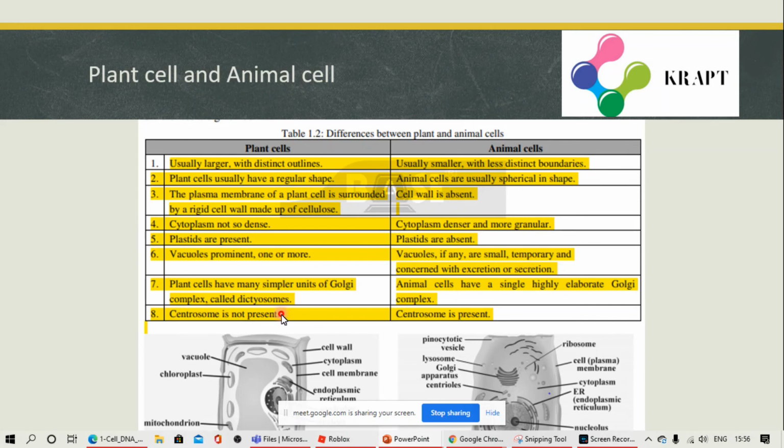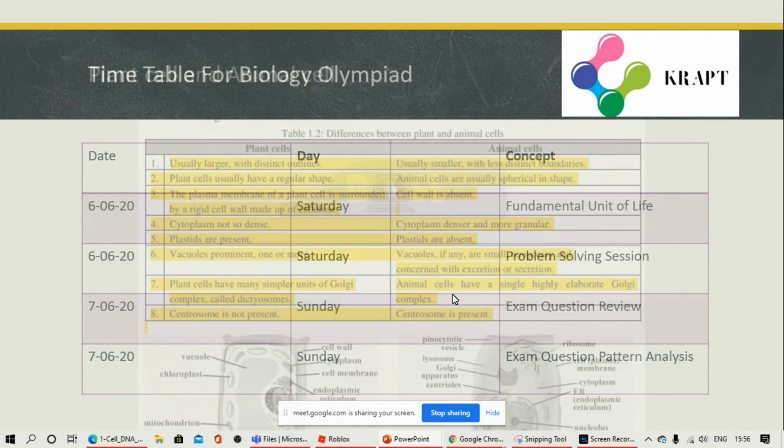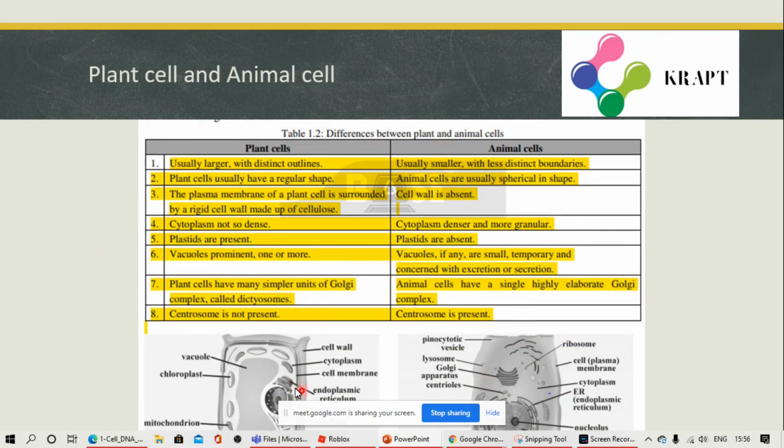Plant cells have many simpler units of Golgi complex called dictyosomes. I told you just now. Animal cells have a highly elaborate Golgi complex. Centrosome is not present in plant cells. Centrosome is present in animal cells. Centrosome is nothing but the centriole. You can see the diagram here. This is a plant cell, this is an animal cell.